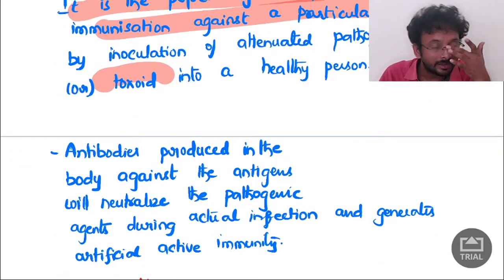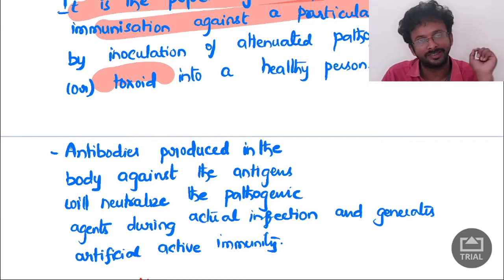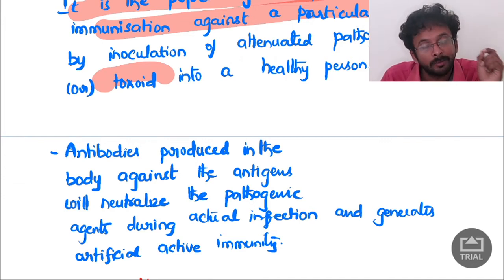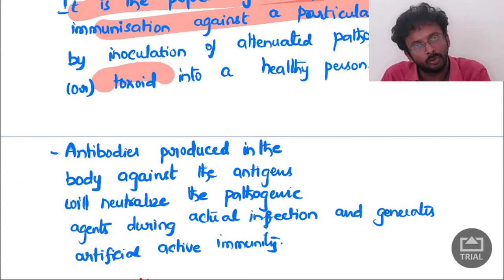What is meant by a toxoid and what is a vaccine? Toxoid is nothing but the metabolic waste of an organism, like excreta or urine, that is converted into toxoid by the treatment of formaldehyde. That is called a toxoid.